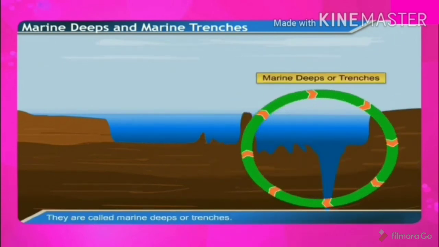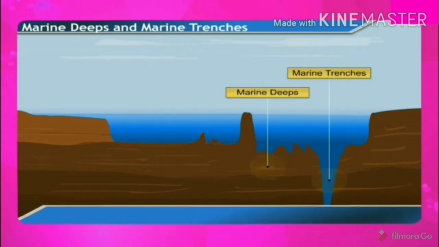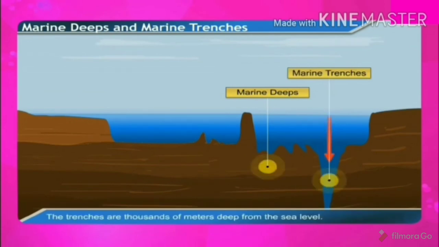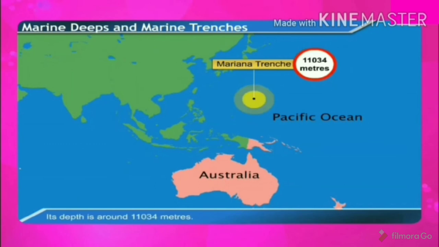Now let us study about marine deeps and marine trenches. On the ocean bed, there are some landforms which are deep, narrow and steep. They are called marine deeps or trenches. Generally, the shallower ones are called marine deeps, while deeper ones and extending for longer distance are called trenches.